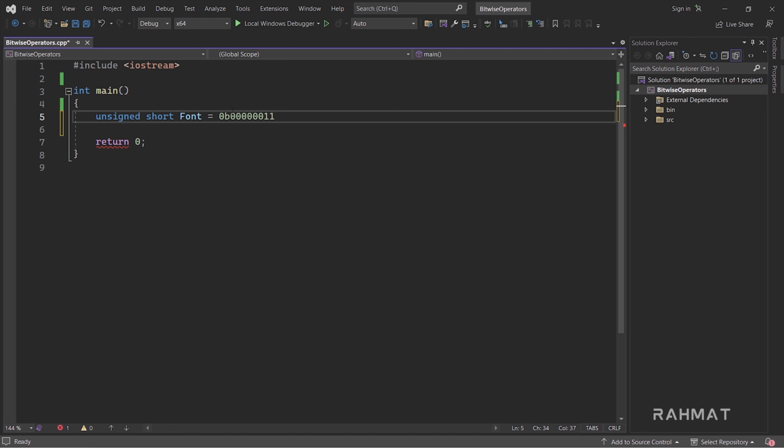Now you can see we have 8 bits for style, and adding a single quote is not a problem in numbers, so you can use a single quote anytime to separate things. And I'll add 1 0, that would be for the separator. Let's leave that as it is. Now I will add another bit for italic.